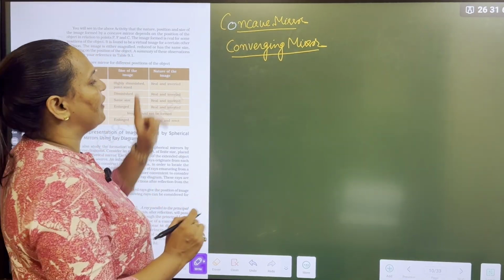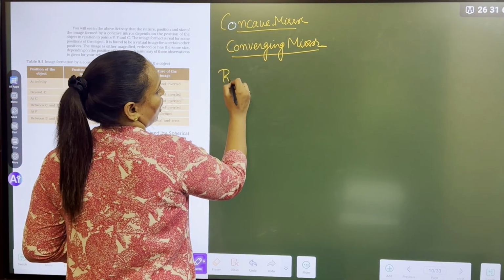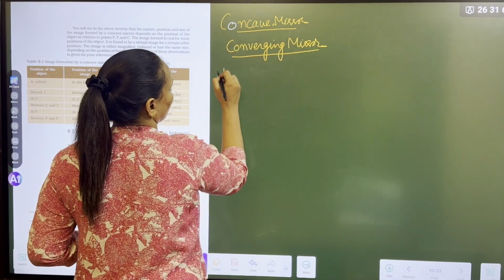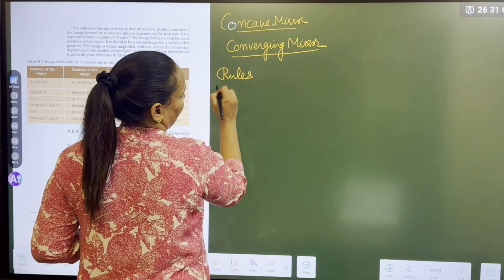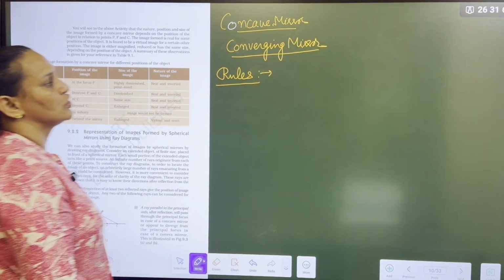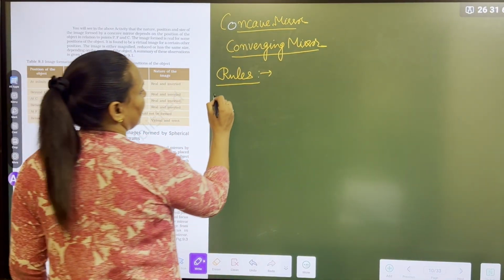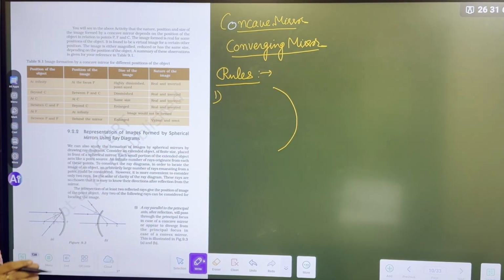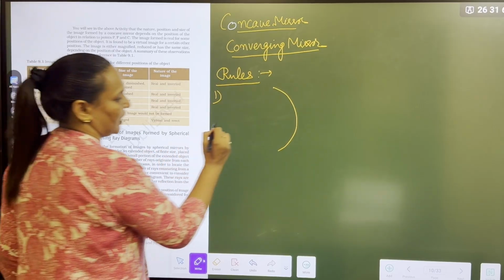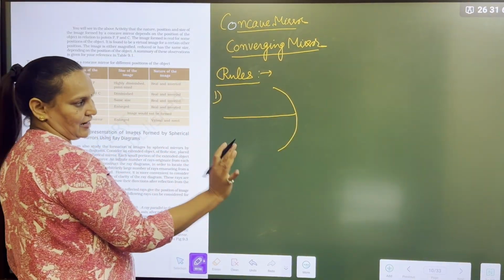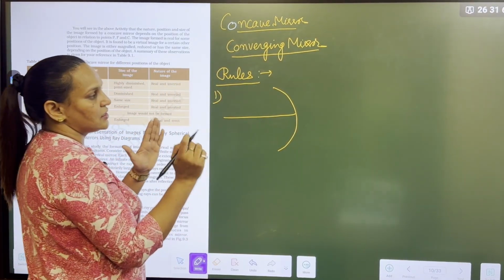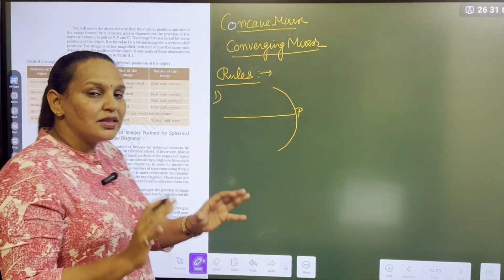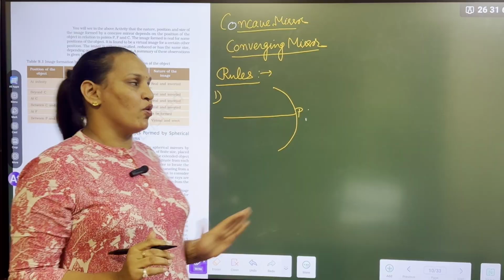First of all, we have to remember the rules of ray diagrams. What are the rules of ray diagram? There are 3 rules. They apply to both concave as well as convex mirrors. This is my principal axis. When you mark the pole, all the measurements and distances, we have to take from the pole.